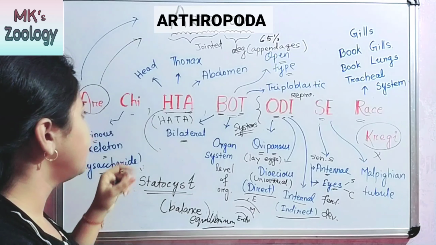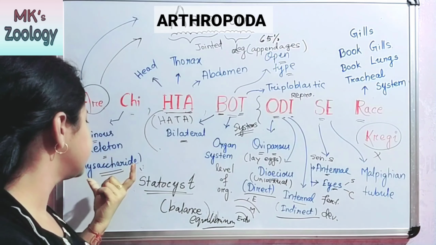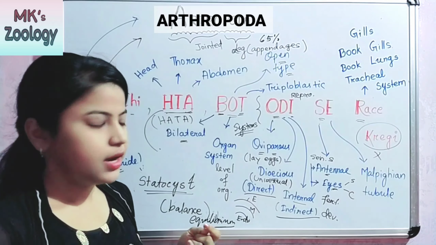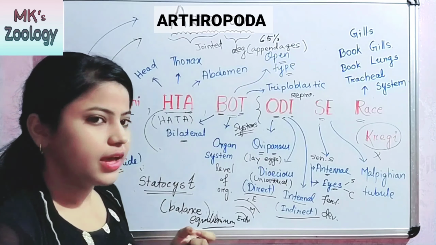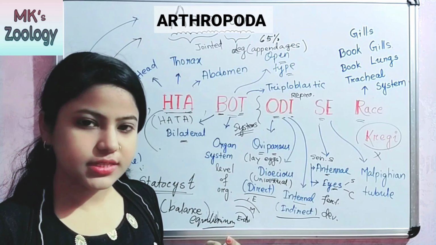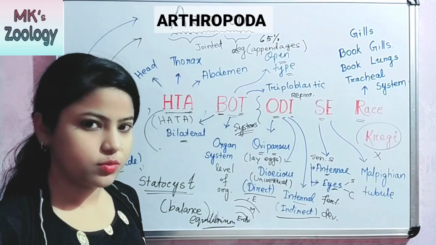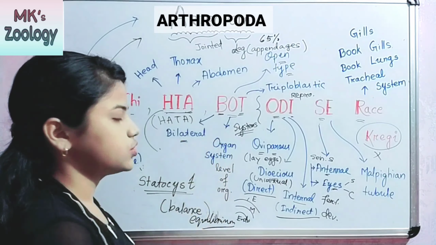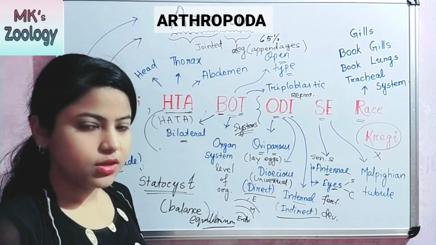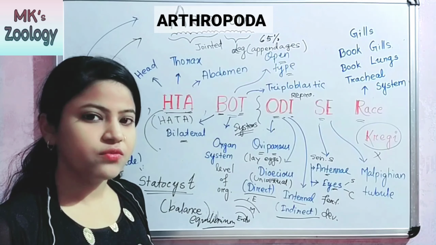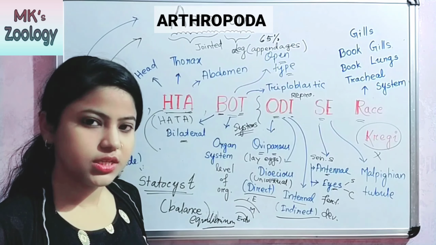अरे means arthropoda and chi means chitinous exoskeleton, which is made up of polysaccharides. And the next one is hata. Head, thorax and abdomen. Body is divisible into head, thorax and abdomen. The next one is boat. B means bilateral. O means organ system level of body organization. Various organ systems are present in their body.